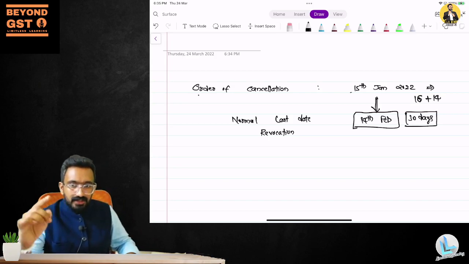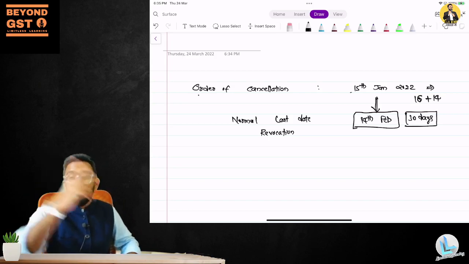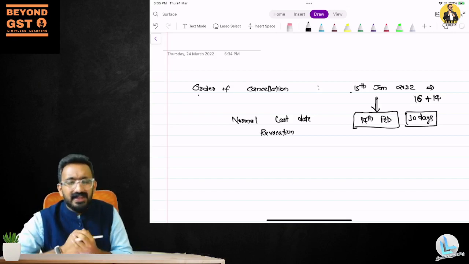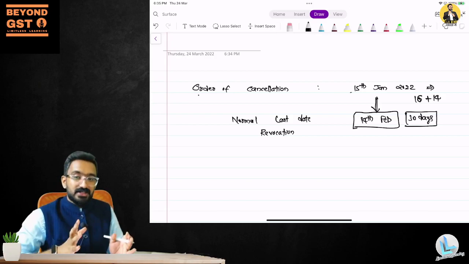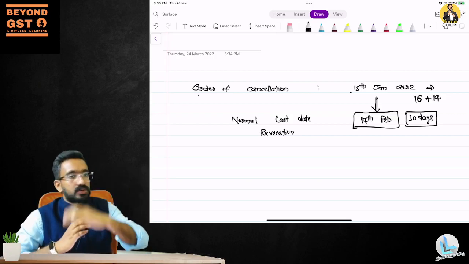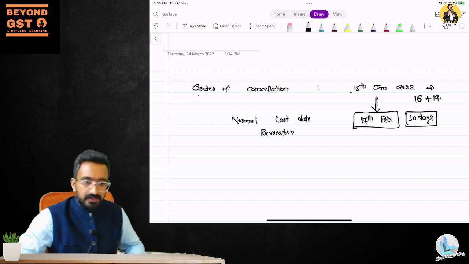So revocation can be thought of as cancellation of cancellation. Your GST number is cancelled, but you want to go to the officer and say that please don't cancel. It was my mistake. I'll give you all the details that are required. So you have to look at your section 30 to understand what is the procedure for that.